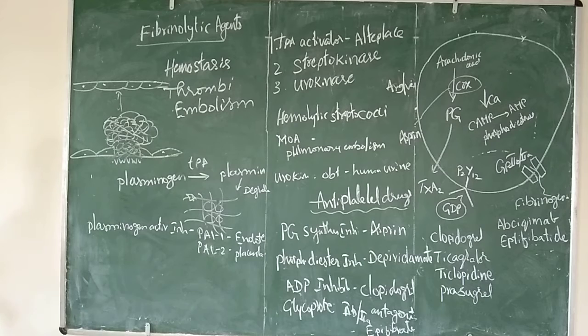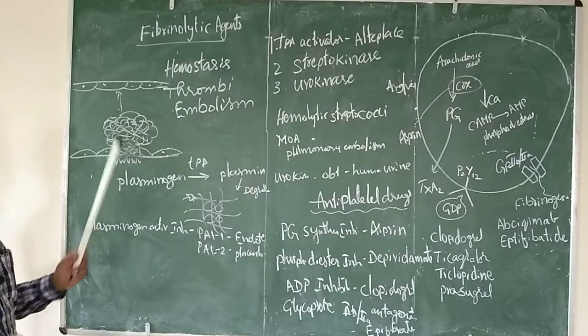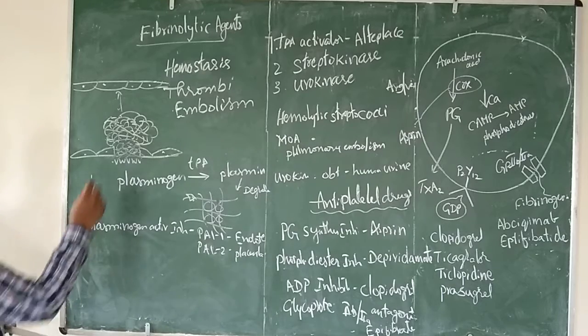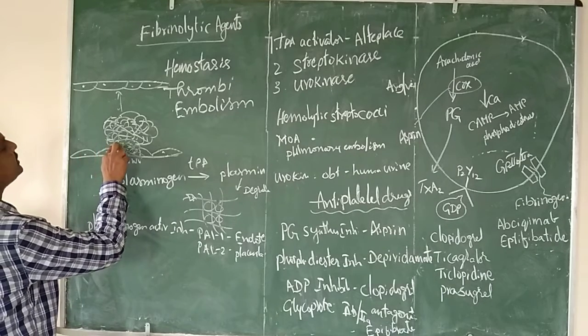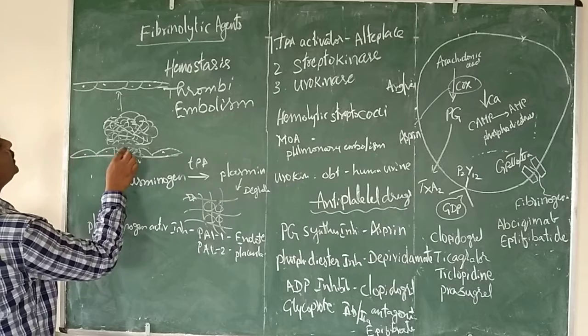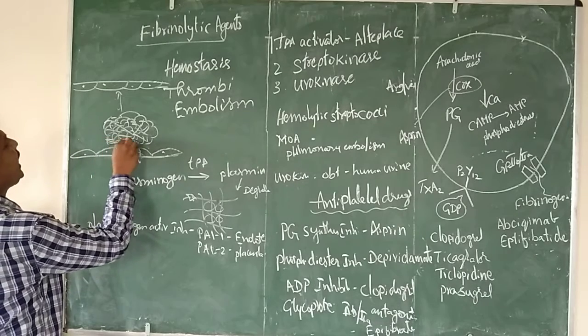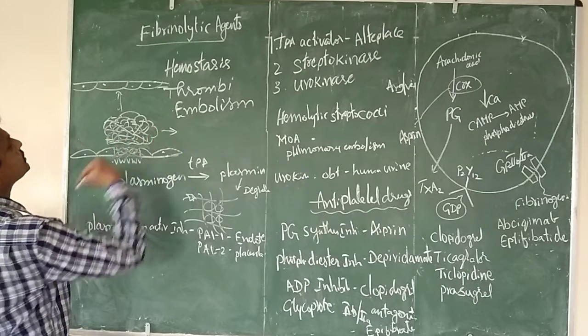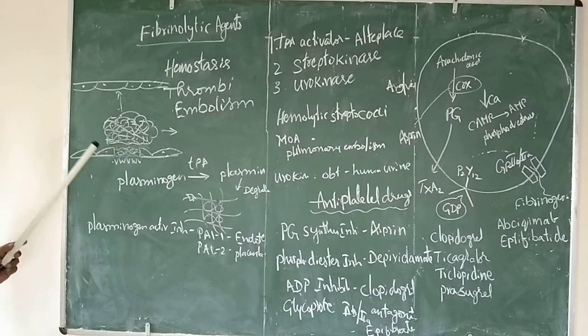Next, coming to embolism. Embolism is much more complicated and much more dangerous than thrombi. Here, if the thrombi detaches from the surface, it can move in the systemic circulation. Okay, this phenomenon is called embolism.